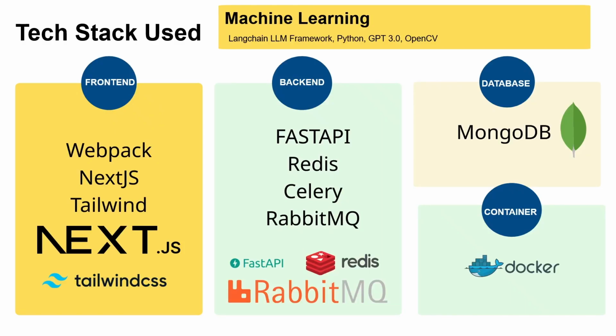The tech stack used for our front end would be Webpack, Next.js, and Tailwind CSS. And for our backend, we'd be using Redis, Celery, FastAPI, and RabbitMQ. As for the database, we'll be going with MongoDB, and we'll be containerizing the whole application using Docker. As for the machine learning side of things, we'll be using LangChain LLM framework for large language model, and also we'll be using GPT-3 and OpenCV to convert image to text. We'll be using Python to make this happen.